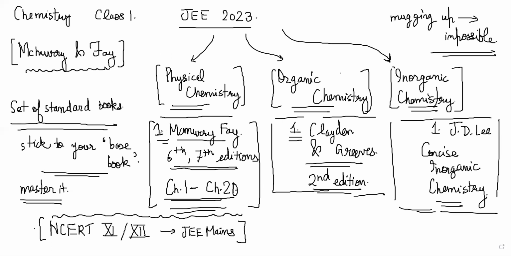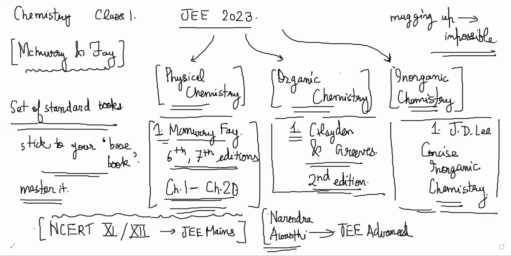Apart from these books, we might do a few other problem books, which I will share with you later. Narendra Awasthi has a set of problems in physical chemistry and all. We will go for those books only once our concepts are sorted from here. Is everyone understanding what I'm saying? Yes, sir. There are problem solving books for JEE Advanced specifically that we will do later, but first the idea is to cover our standard books.